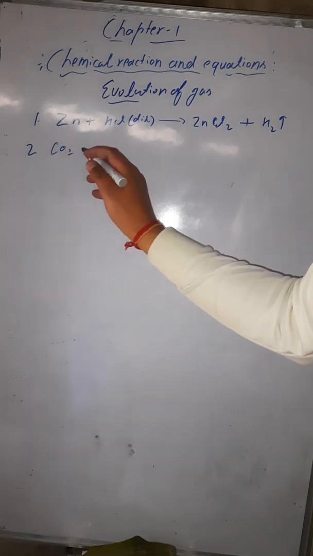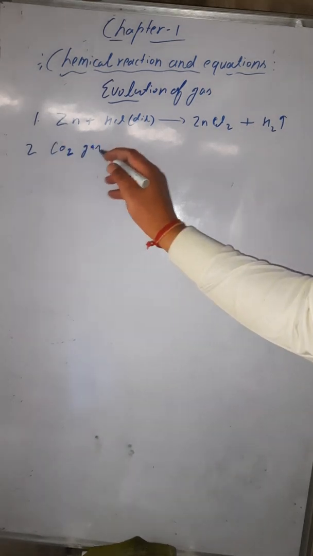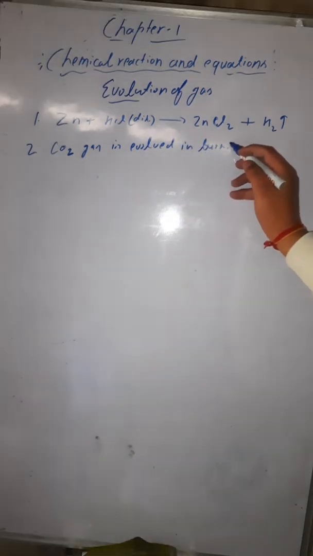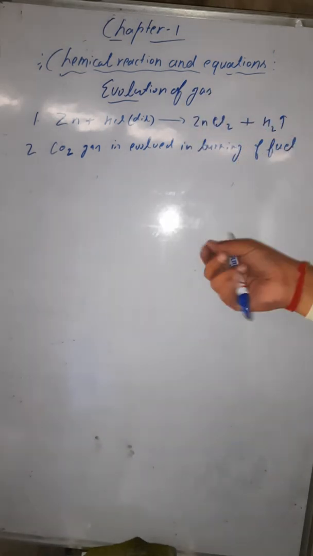So you can write as CO2 gas is evolved in burning of fuel. The condition is that the fuel should contain carbon. So when you burn a carbon-containing fuel, you can see the evolution of carbon dioxide gas.